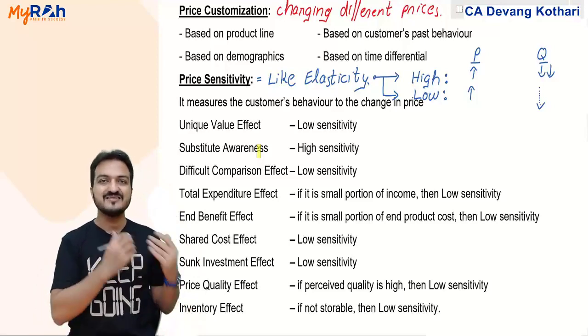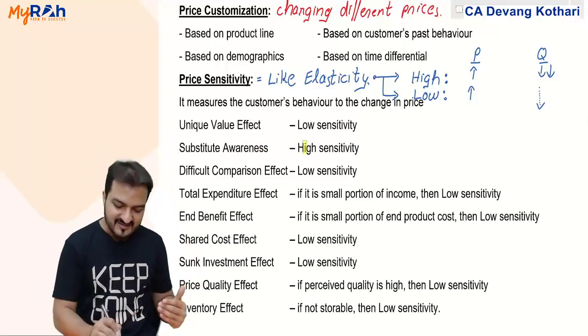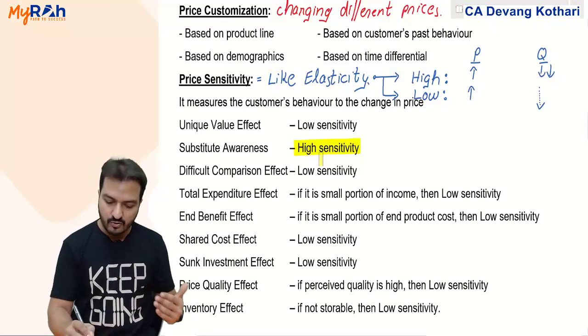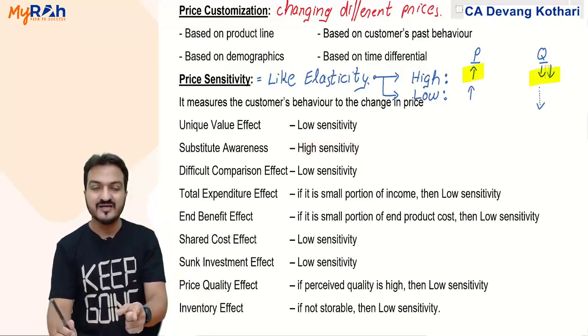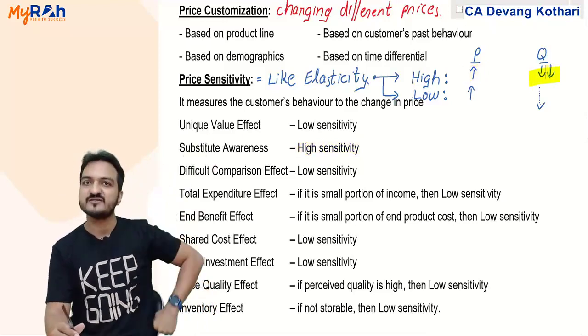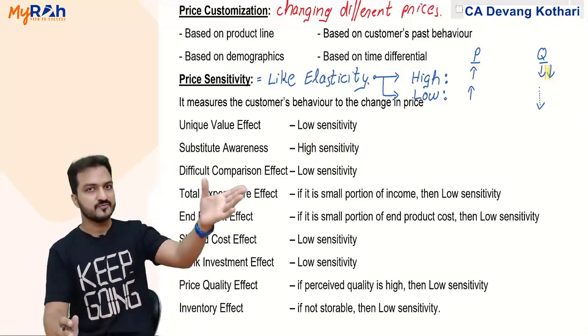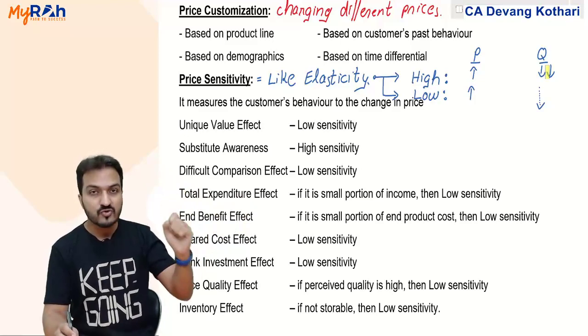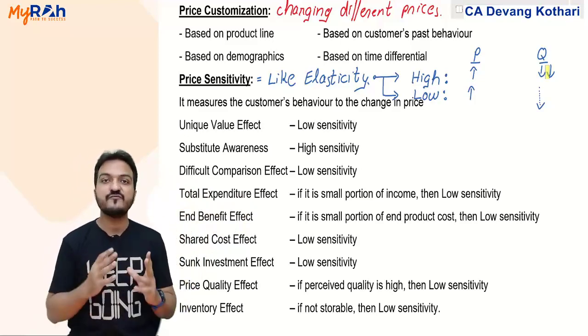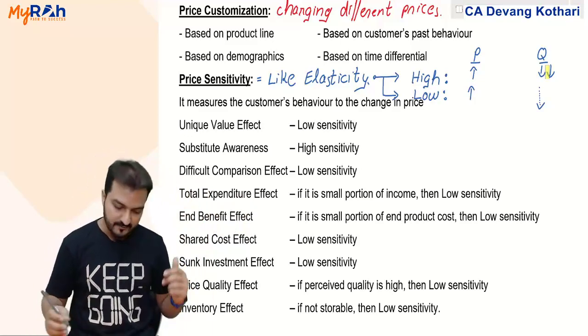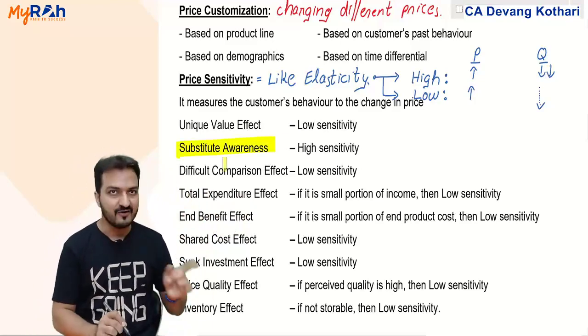If the customer is aware of the substitutes, then the sensitivity will be high, because now if you charge a high price, then your quantity will drastically decrease because the customer will go and buy the substitute. He knows that there are substitutes available. If the customer knows that a substitute is available, so definitely your price sensitivity will be very high. Okay, that is substitute awareness.